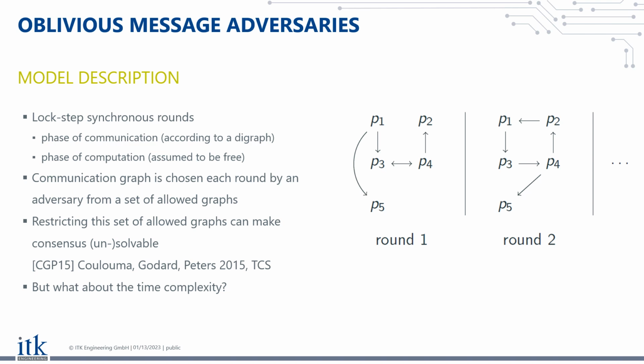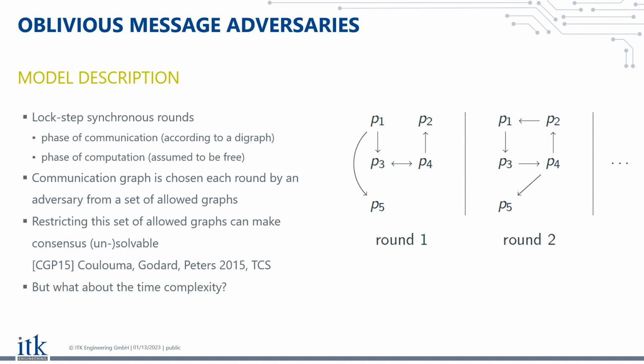Of course, we somehow need to restrict these directed graphs, which we call communication graphs, because if we allow any graph to be played, then consensus is trivially unsolvable. We can just play a graph that has no edges, and no distributed computing problem can ever be solved there.